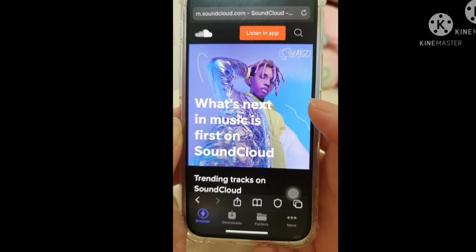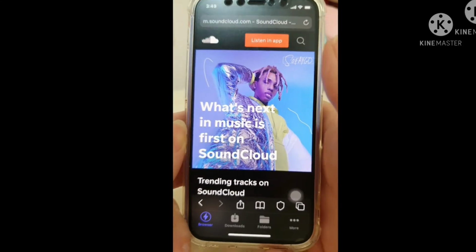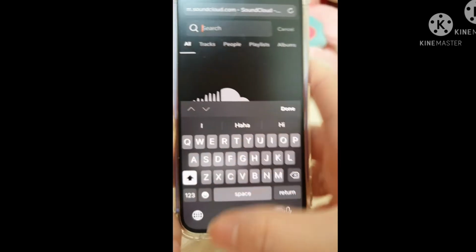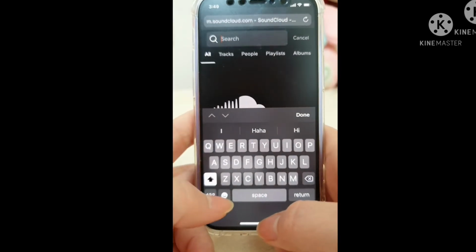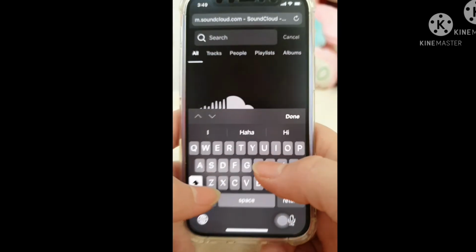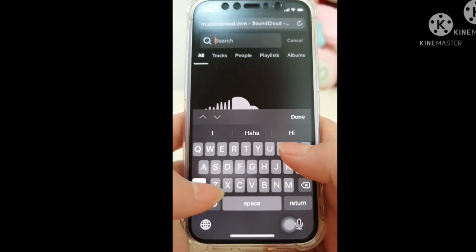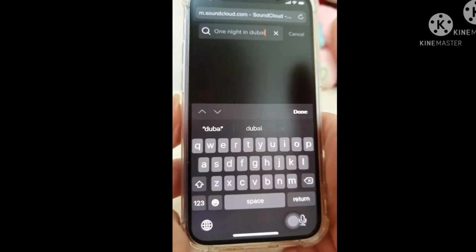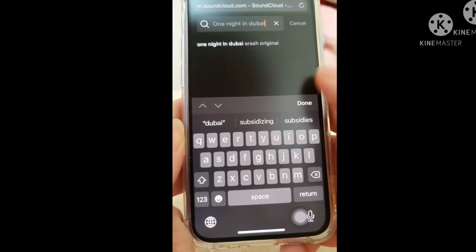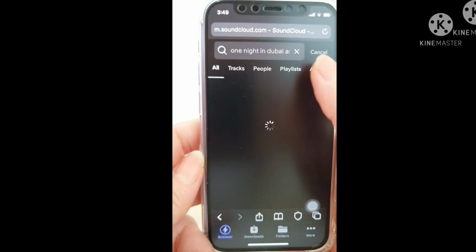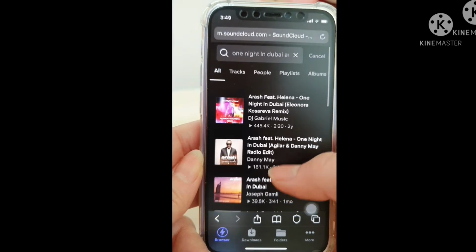There will sometimes be ads. So we need to search and look for sounds. We can look for sample music like One Night in Dubai. Okay, you have to click this first one so you can see some MP3s.